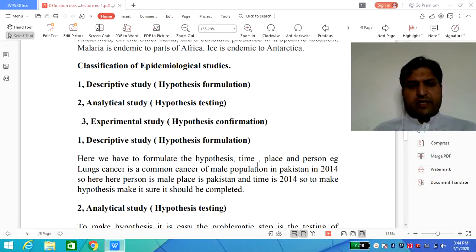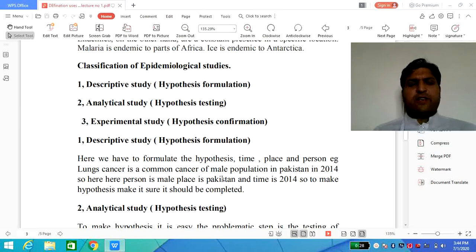A good example is: lung cancer is a common cancer of the male population in Pakistan in 2014. Let's suppose we focus on data regarding 2014, so we mention that lung cancer is a common cancer of the male population in Pakistan in 2014. So here the person is male, the place is Pakistan, and the time is 2014.